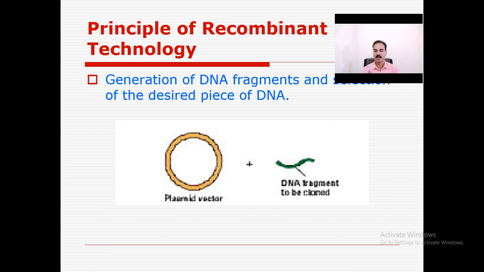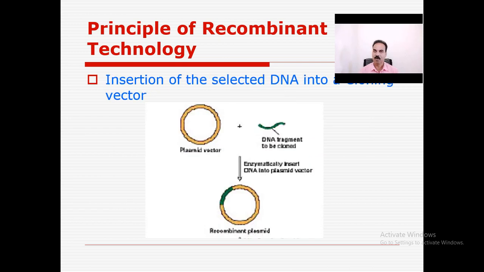For example, in the plasmid, suppose you use one restriction enzyme. The same restriction enzyme is also used on the genomic DNA. Suppose in the plasmid they form sticky ends on both sides, then in the genomic DNA also they form sticky ends on both sides. And that genomic DNA you can insert in the plasmid and then use the enzyme DNA ligase, having the function of joining two different DNA molecules, because it forms a phosphodiester bond, and one combined or recombined DNA molecule is obtained.